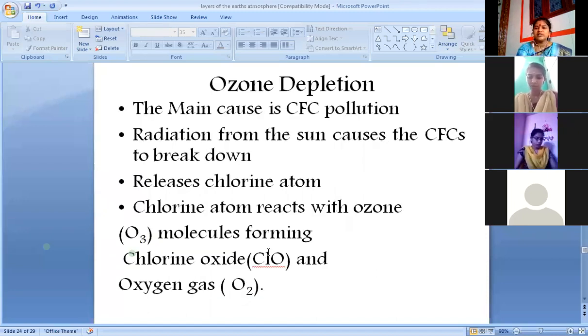How does ozone deplete? The main cause of ozone depletion is this pollutant CFC, chlorofluorocarbon pollution. The radiation from the sun causes the CFC to break down, and it releases chlorine atom. The chlorine atom reacts with the ozone, that is O3, the ozone molecule, forming chlorine oxide and oxygen gas. So this is how ozone is depleted in the layers.